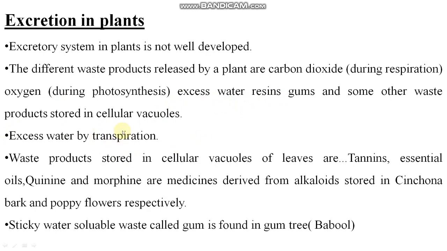These are stored in cellular vacuoles. Excess water is excreted by transpiration. Waste products stored in cellular vacuoles of leaves are tannins and essential oils. Quinine and morphine are medicines derived from alkaloids stored in cinchona bark and poppy flowers respectively, right?